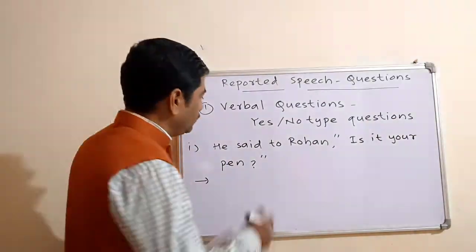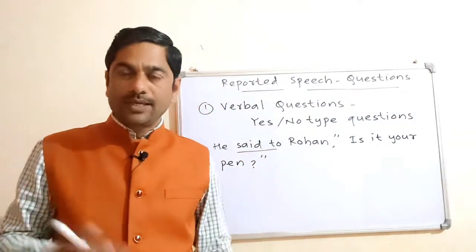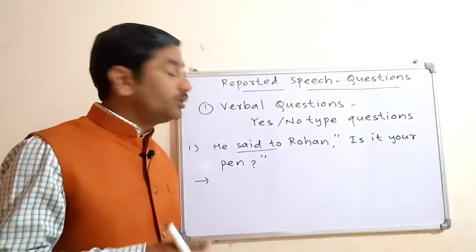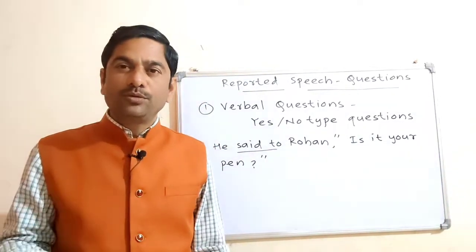So in place of said to, you will make use of asked. In statements we made use of told.